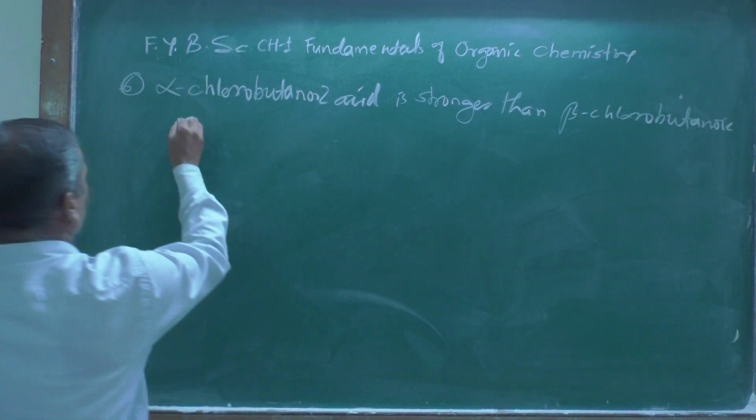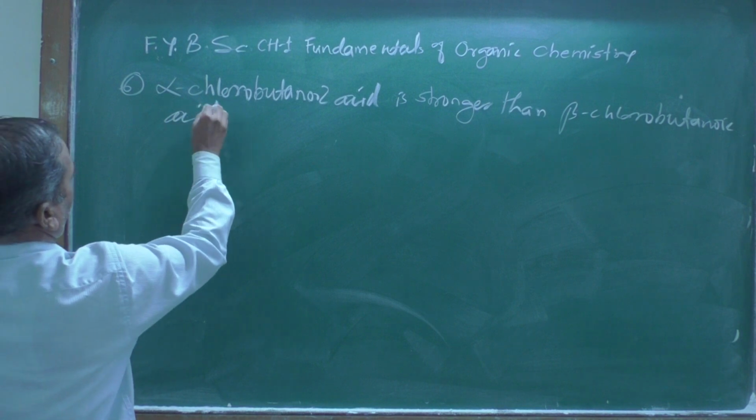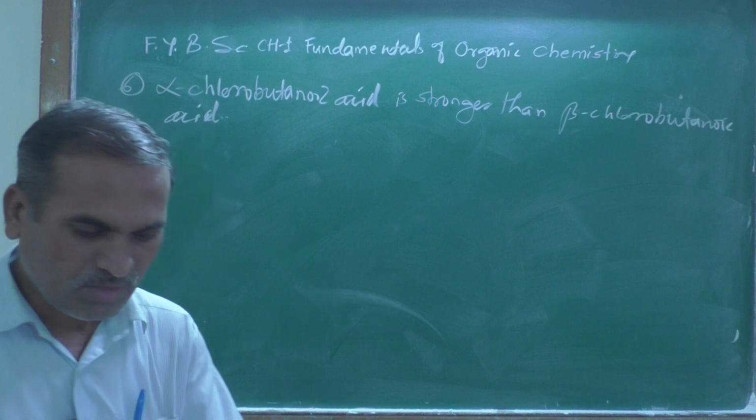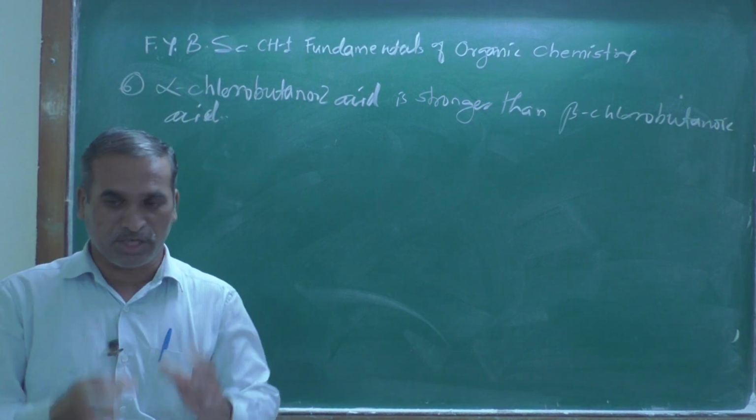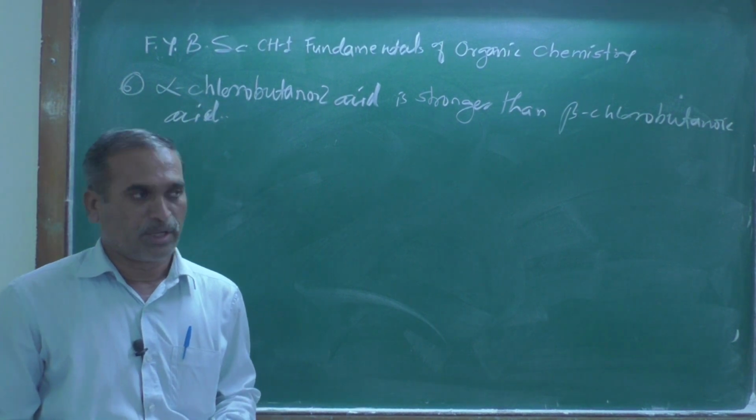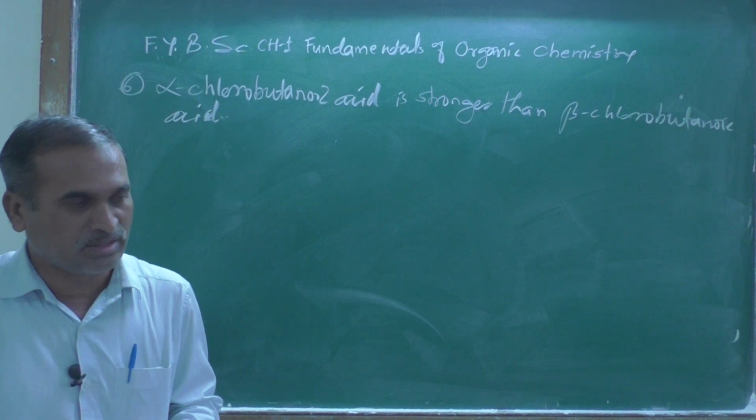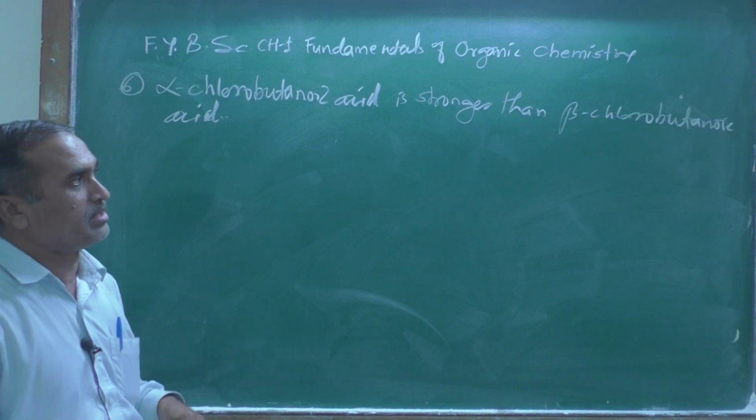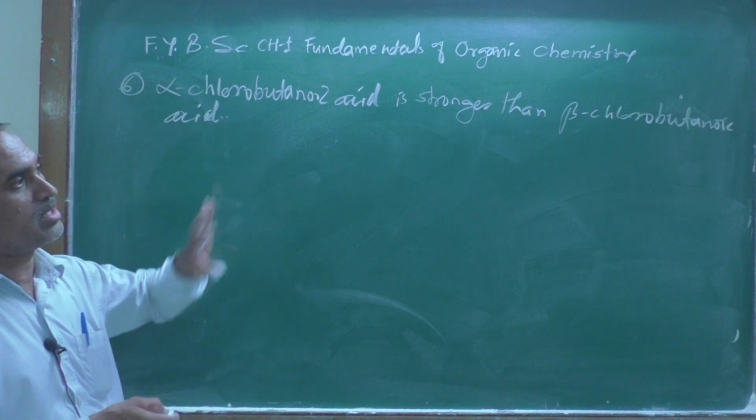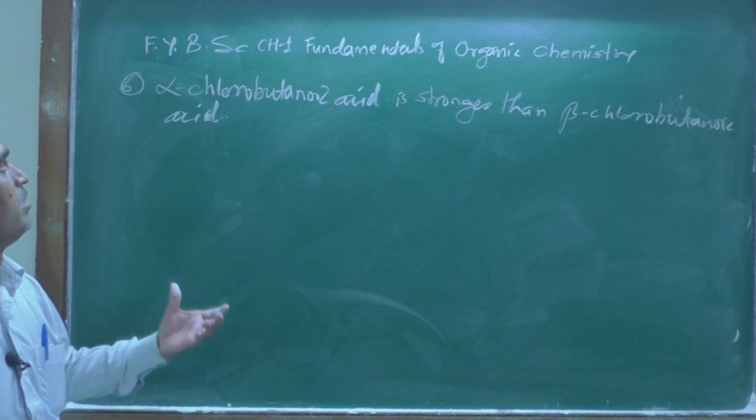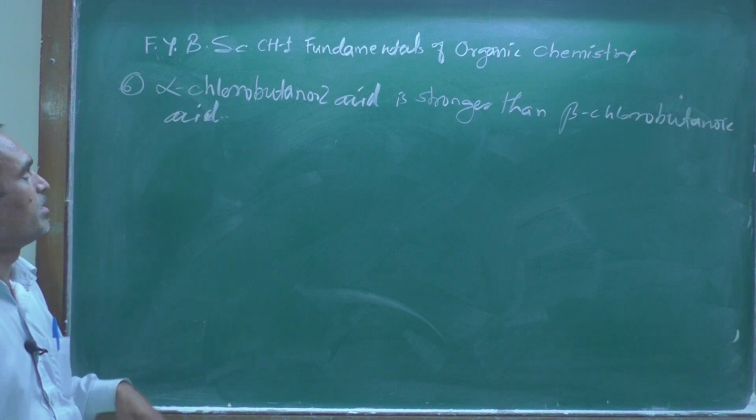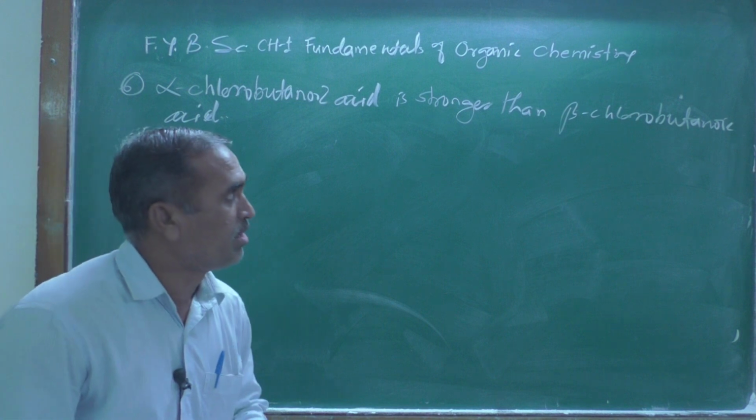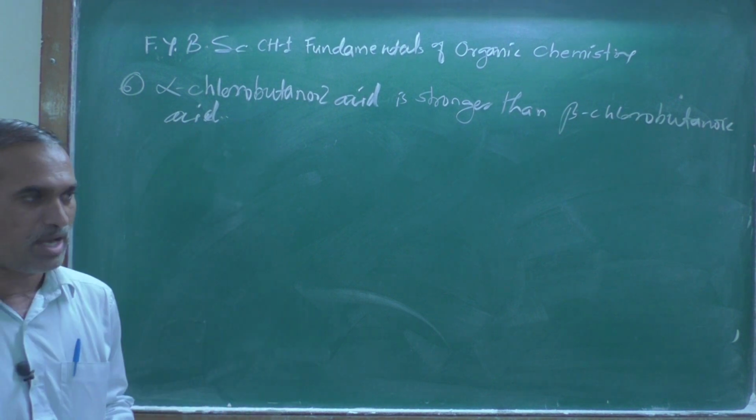Butanoic acid, or explain. So what is our first thing to remember while justifying such type of point, or we are talking about the application of that acidity. So alpha chlorobutanoic acid is stronger than beta chlorobutanoic acid.